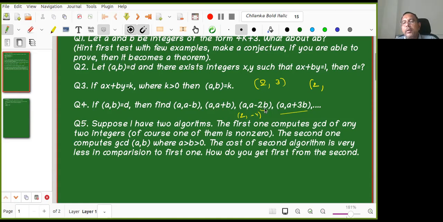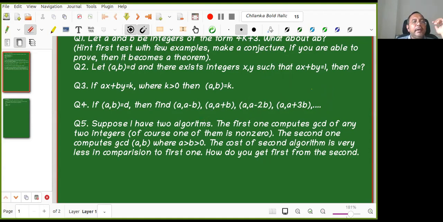So I'll take again a comma b, 2, 3. So 2 comma 2 plus 2 into 3, right? 8. Yes, that GCD is not 1. Very good, so many thanks actually. I am going in a wrong way, but that is the spirit. You have to go with some examples, you will realize.